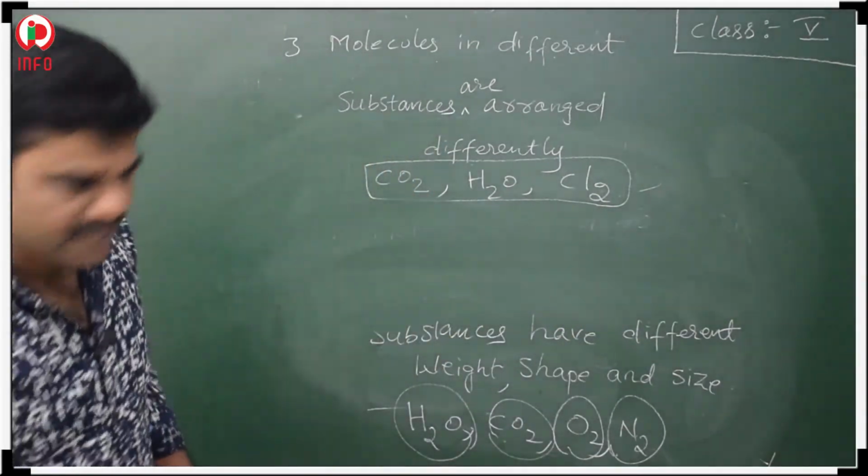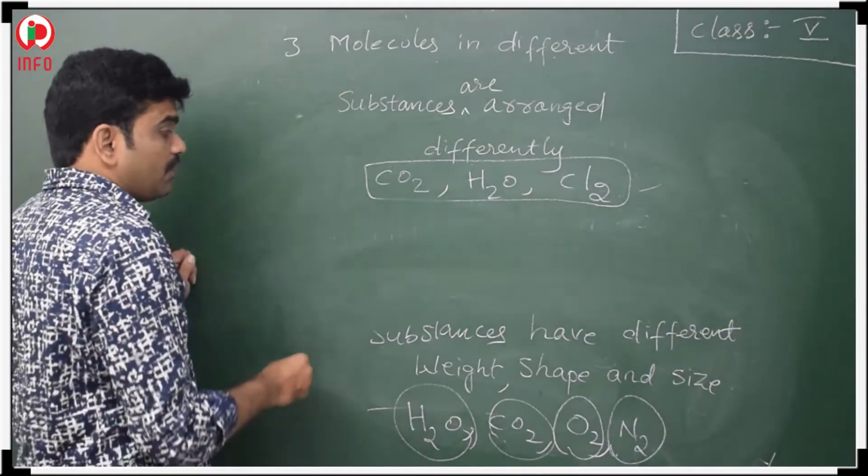That means the arrangement. You have seen the arrangement of carbon dioxide.